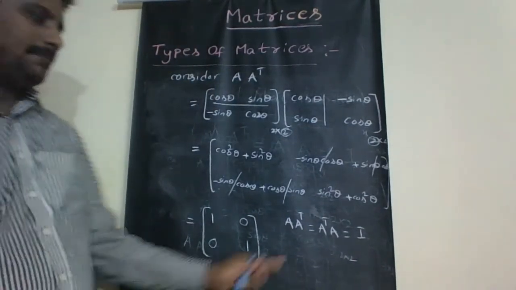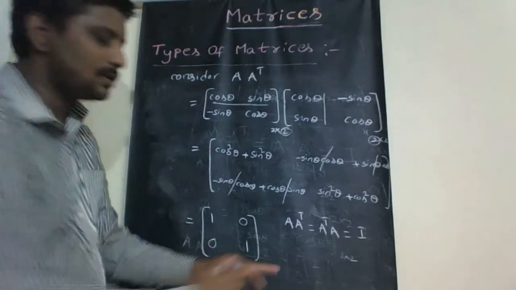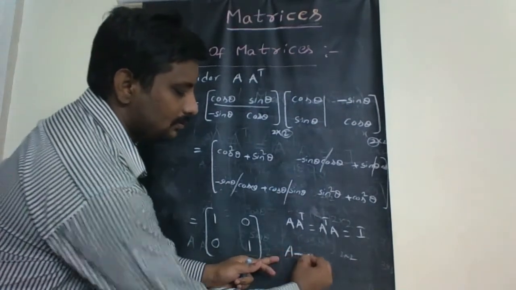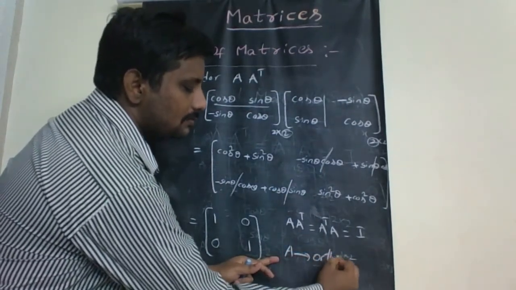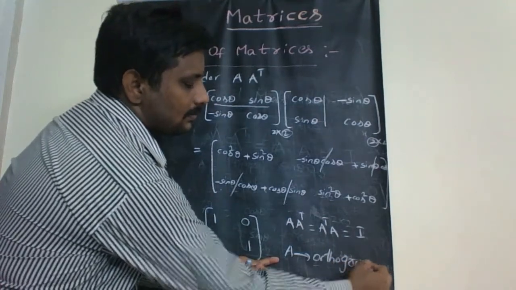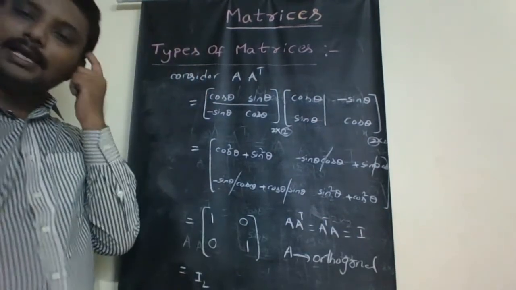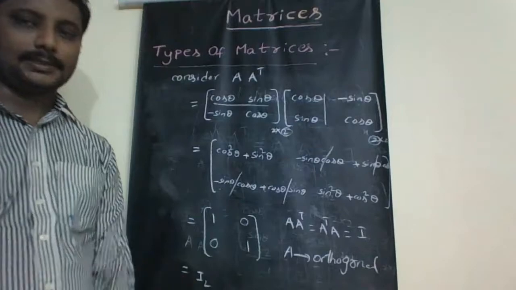So the matrix capital A is called orthogonal. So A is known as an orthogonal matrix.